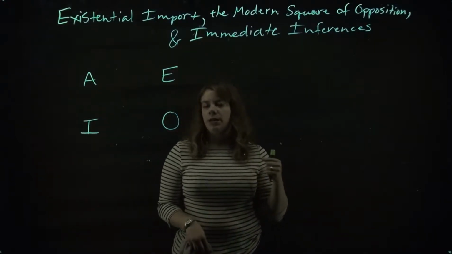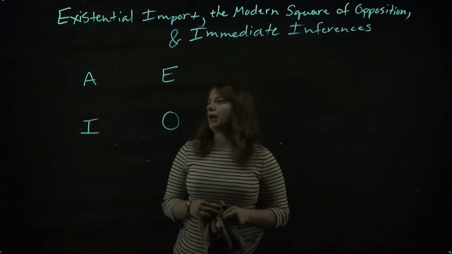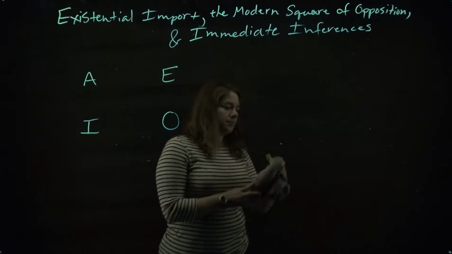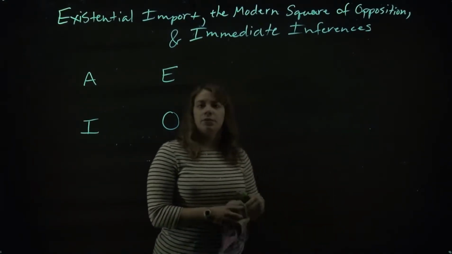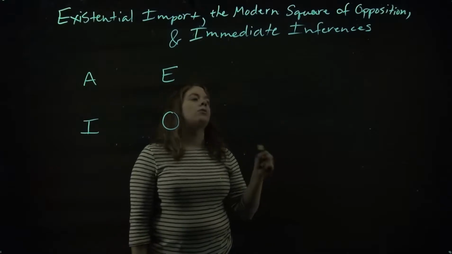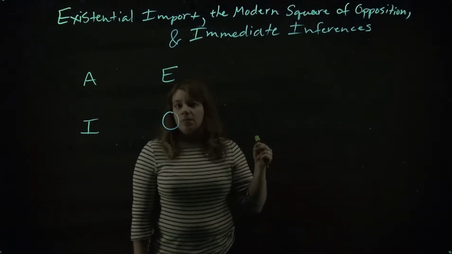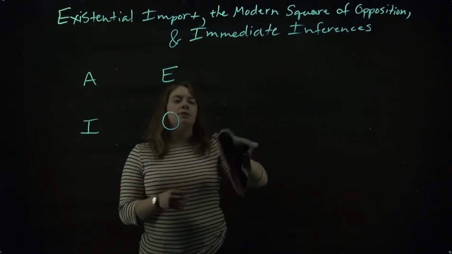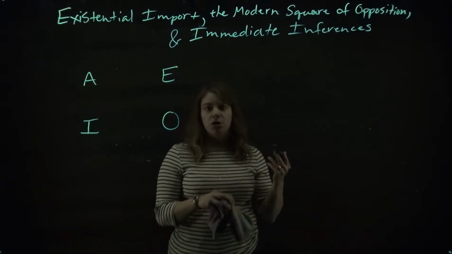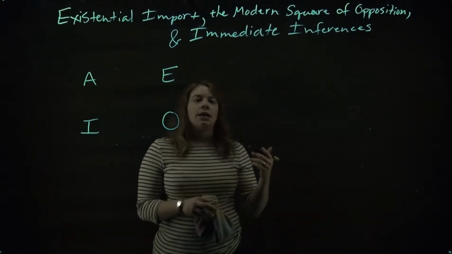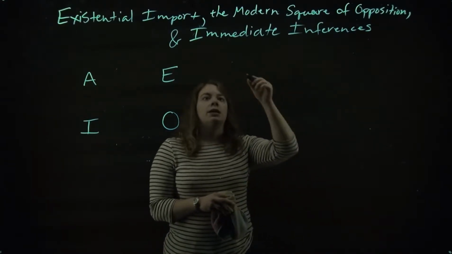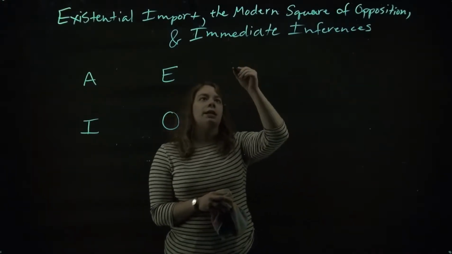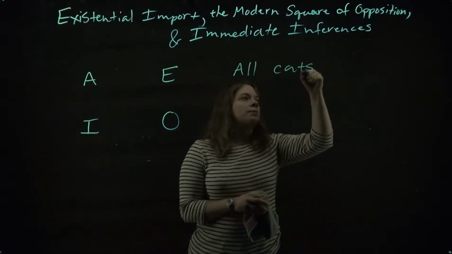Before we move on to translating ordinary language into categorical logic, or propositional form, I should say, we should stop to take inventory on a particular philosophical problem within categorical logic, and that philosophical problem is known as the issue of existential import. Now, when it comes specifically to A and E propositions, which are universal, consider the distinction between the two following claims here. So, the first statement would be something like, all cats are mammals.